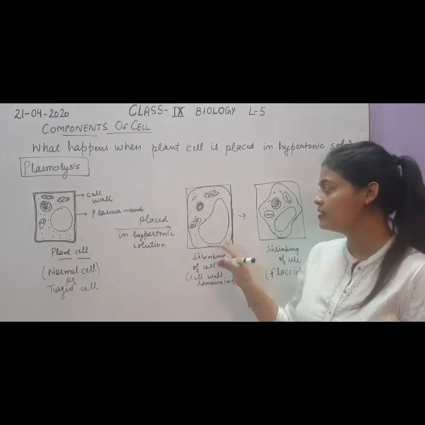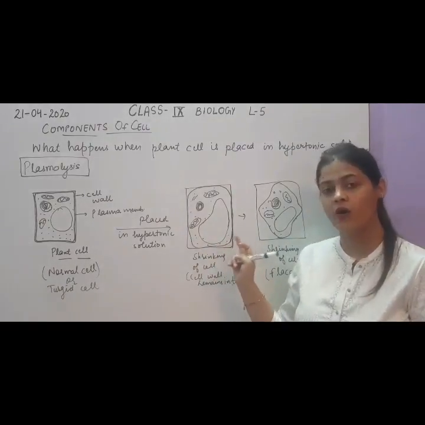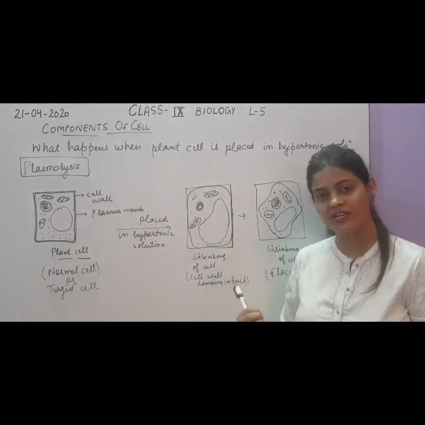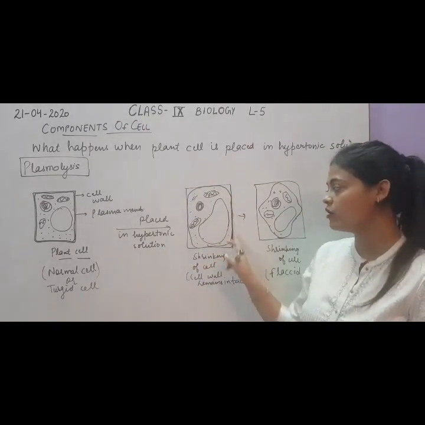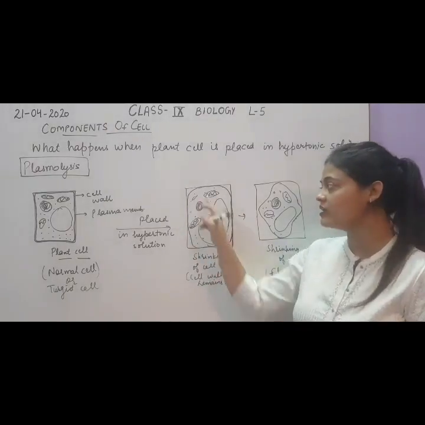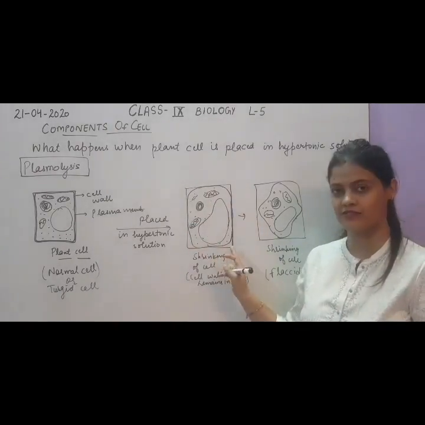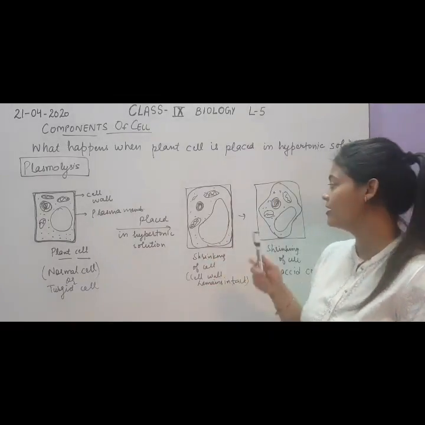It will remain as such, but the inner part of the cell, that is the cell membrane along with its components, will start shrinking. Due to this shrinkage, the cell wall remains intact, but the cell membrane will start shrinking from the corners. First from the corners, then it will again and again start shrinking.